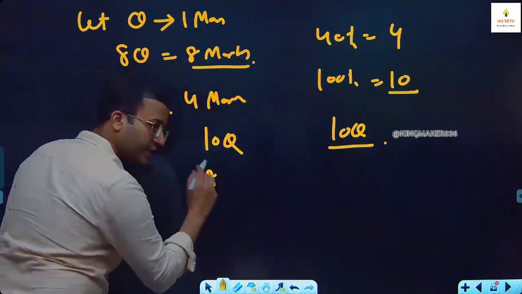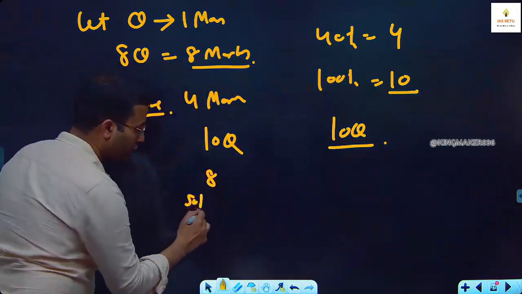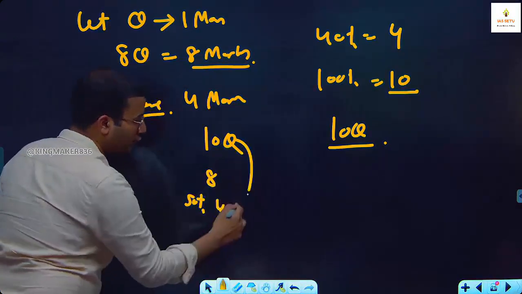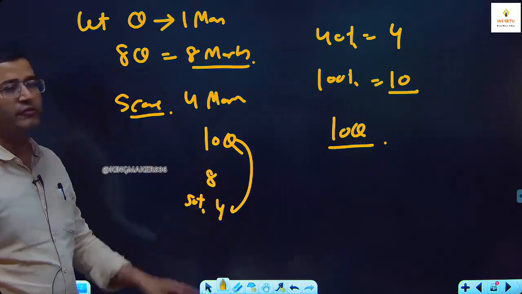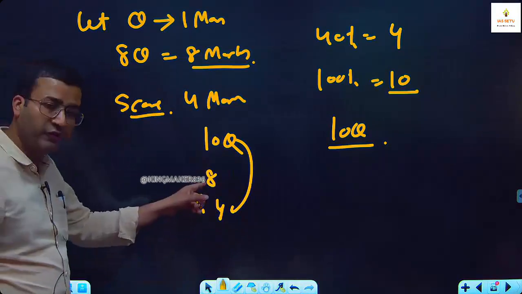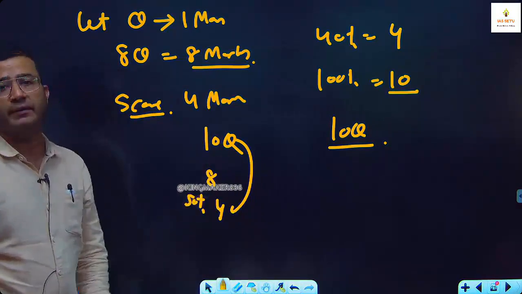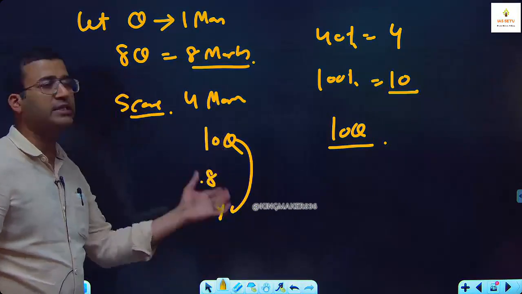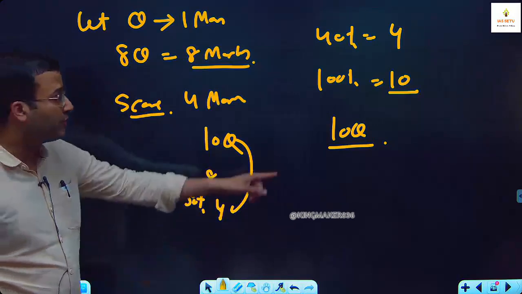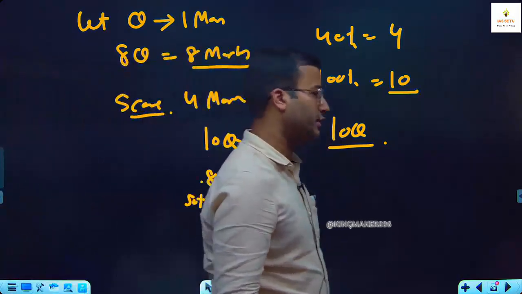I attempted 8 and I scored 50%, which is 4, which is 40% of the total test. मेरा जो स्कोर है पूरे टेस्ट का 40% है. I score 50% in what I attempted. जो मैंने अटेम्प्ट किया उसका तो 50% है, पूरे टेस्ट का 40%. So it means there were total 10 questions in the test.